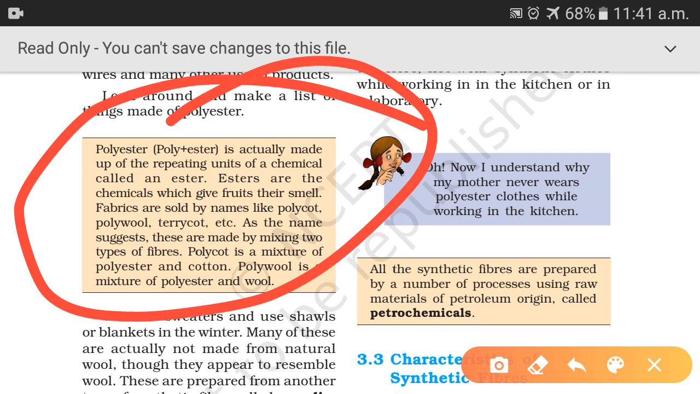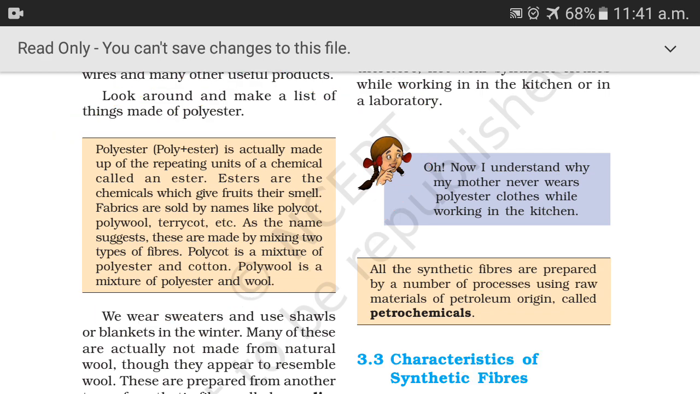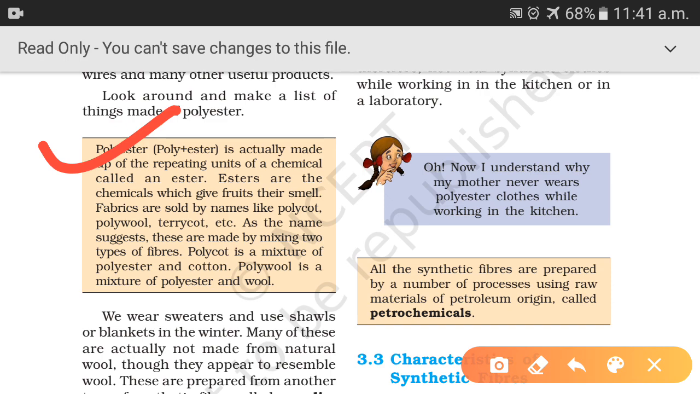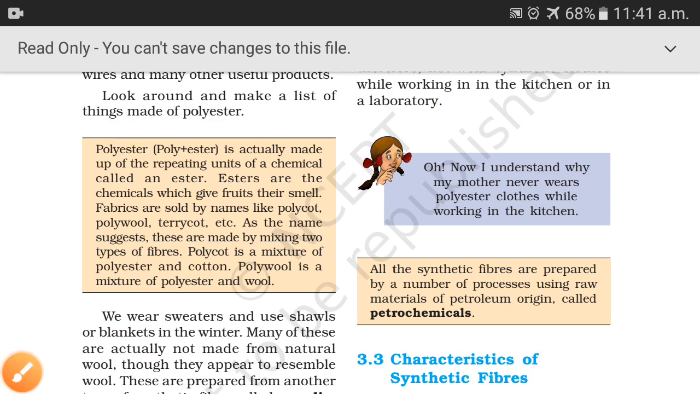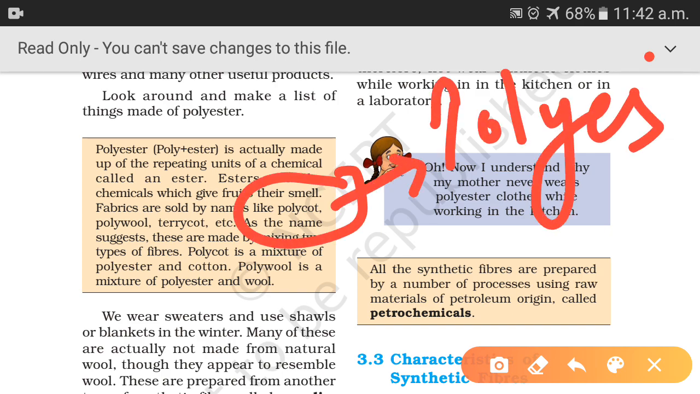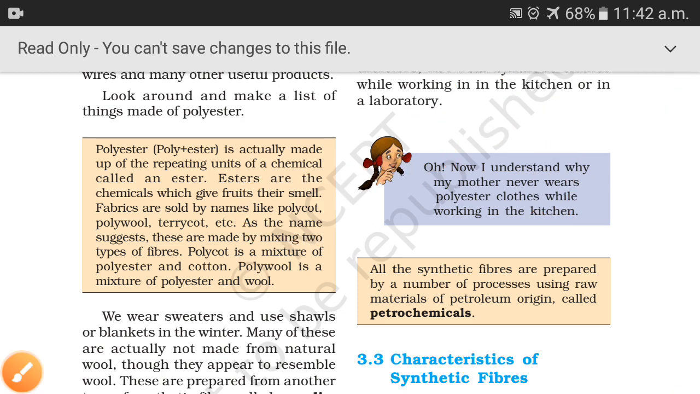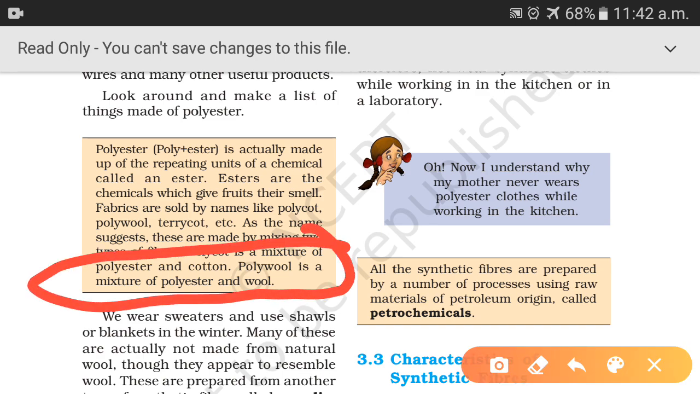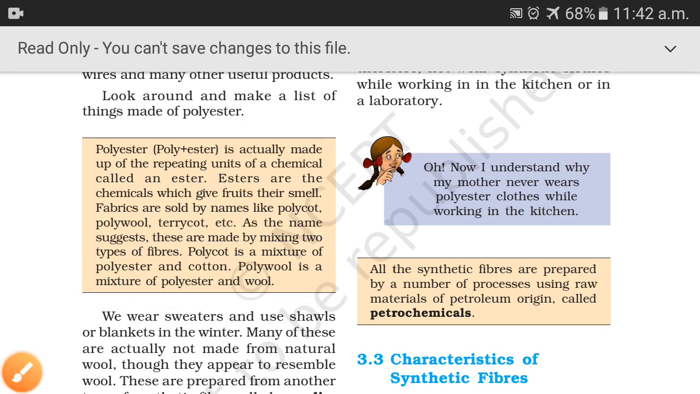Fabrics are also sold by names like polycot. This polyester fabric is sold by the name of polycot. What does polycot mean? Polycot means poly plus cot, right? So polycot is a mixture of polyester and cotton. Okay, polycot is the mixture of polyester and what? Cotton. If we talk about polywool, polywool is a mixture of polyester and wool. Okay, so these are some forms of polyester.